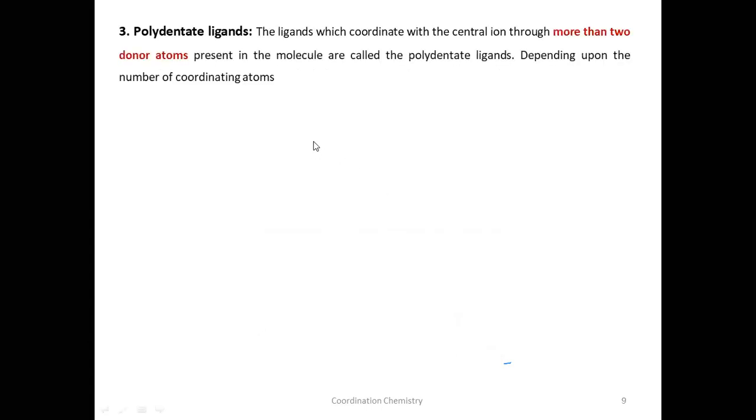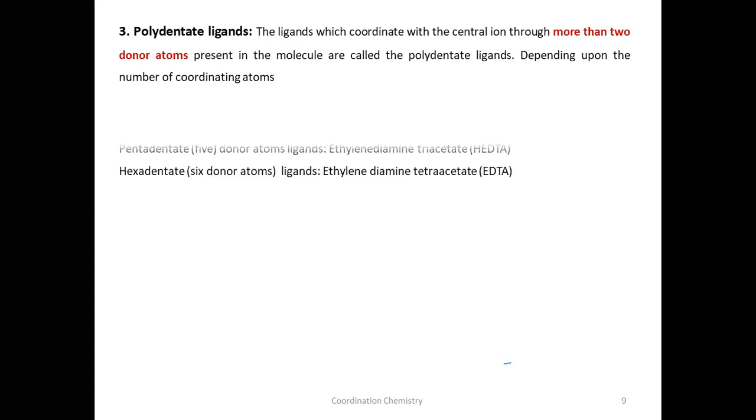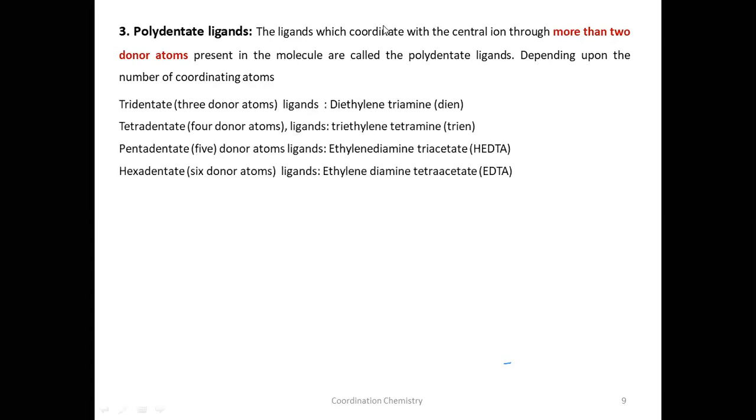Next one is polydentate ligands. The ligands which coordinate with the central ion through more than 2 donor atoms are known as polydentate ligands. So depending on the number of coordinating atoms or donor atoms, these are classified into tridentate, which contains 3 donor atoms.